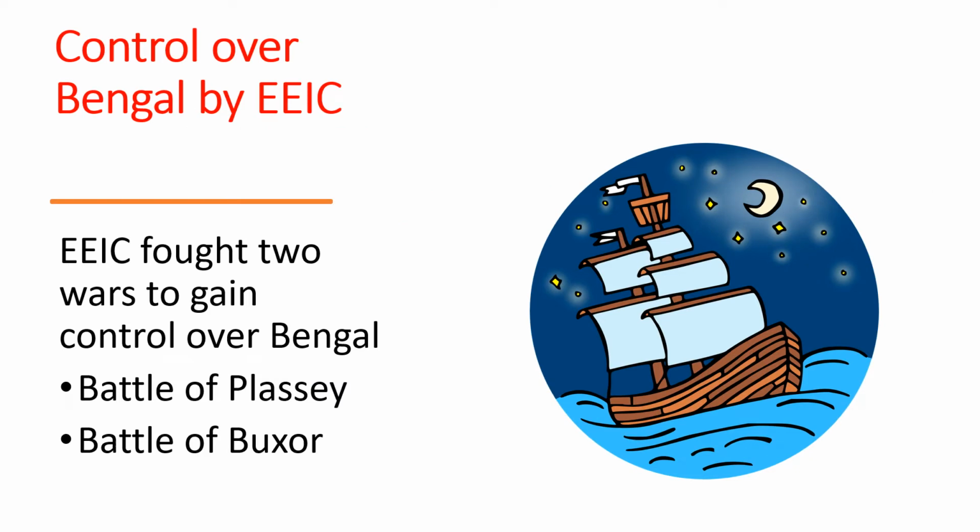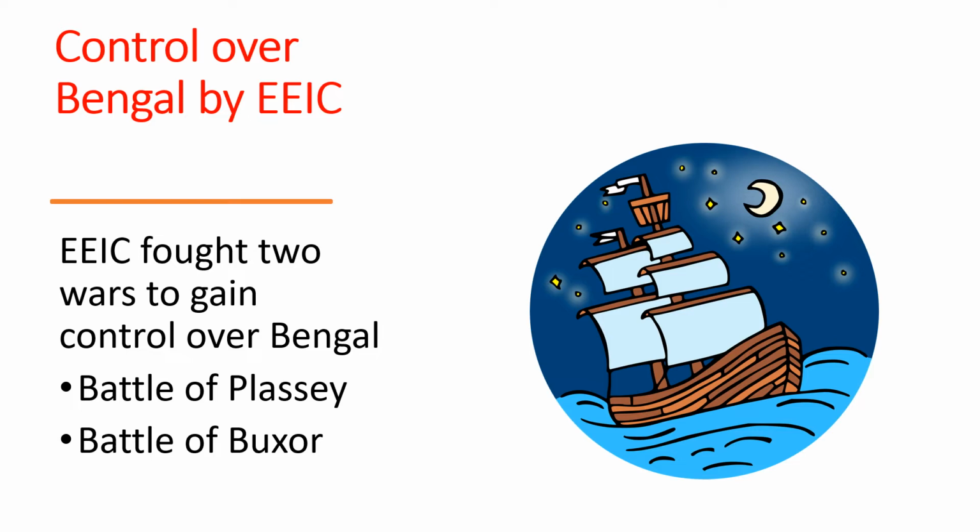In the previous video, I have talked about the coming of the Europeans, the coming of the East India Company, and how they won the Carnatic Wars to gain control over the Bengal. Now, their main opposition were the Indian kingdoms and their rulers.